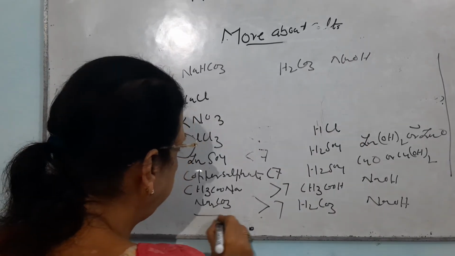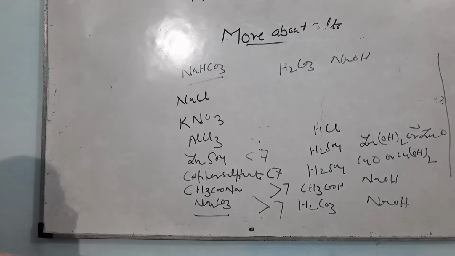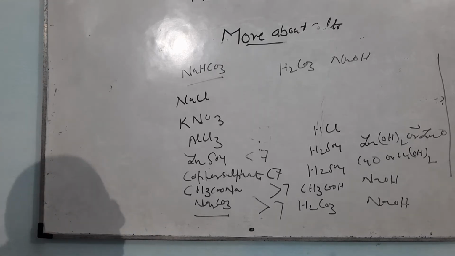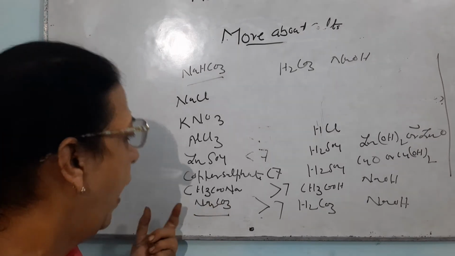Actually, if we see sodium carbonate and sodium hydrogen carbonate, there are two categories of salt. One is known by the name of normal salt, and one is known by the name of acidic salt. In this case, sodium carbonate will be a normal salt, in which all the hydrogen is dissociated, but sodium hydrogen carbonate will be known as an acidic salt.